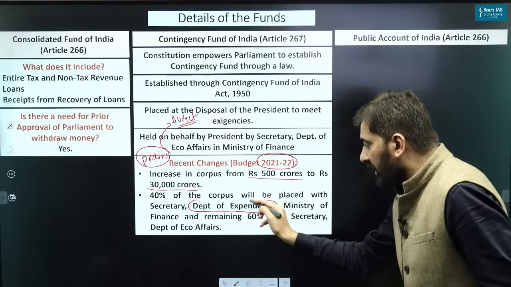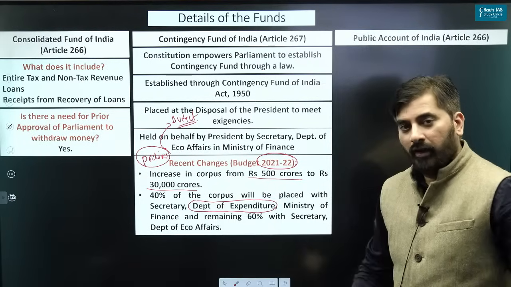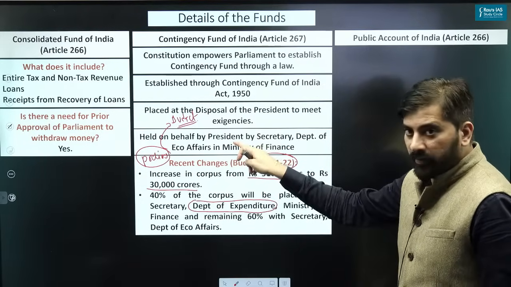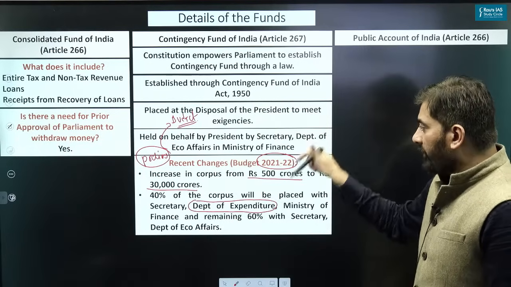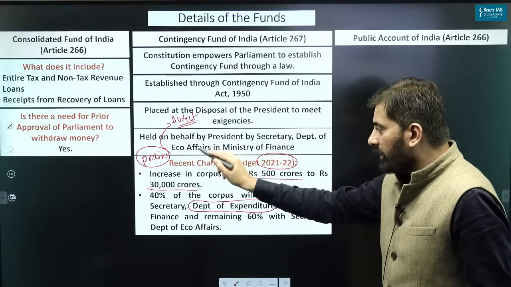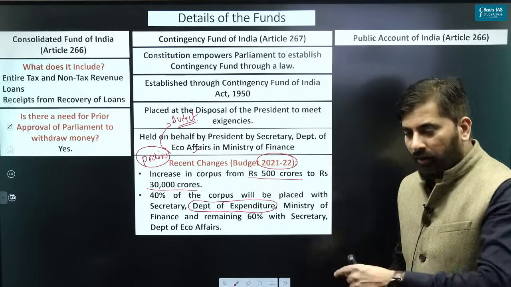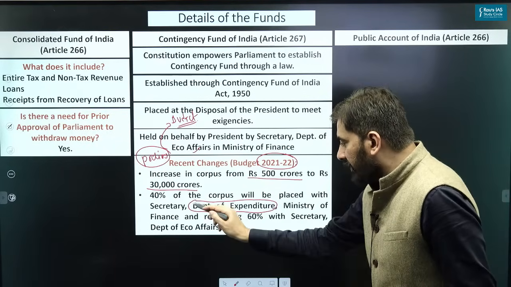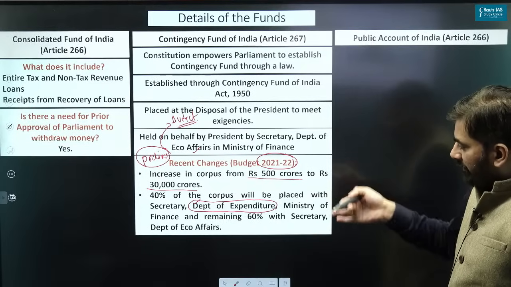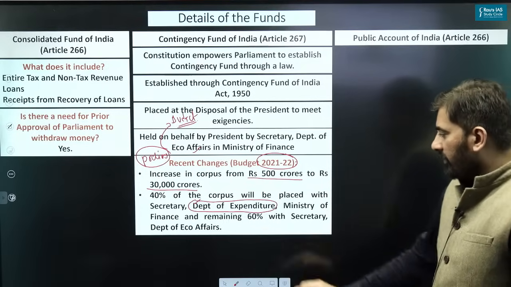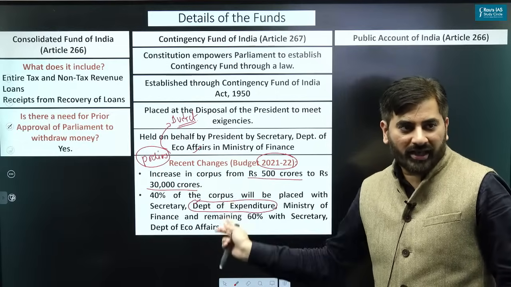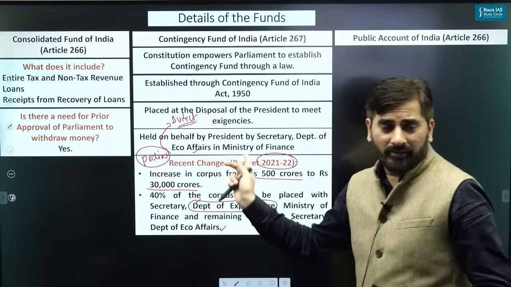Department of Expenditure. So what has changed now? Earlier the entire corpus used to be with the Secretary, Department of Economic Affairs. Now 40% of the corpus will be with the Secretary, Department of Expenditure, while the remaining corpus, that is 60%, will be with the Secretary, Department of Economic Affairs. So this has changed recently. That is why it is important.